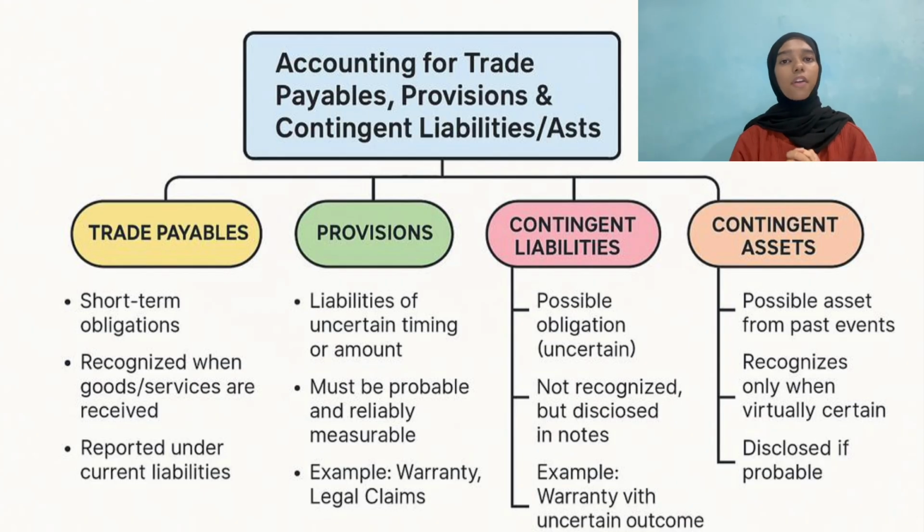Last but not least, we have contingent assets. Contingent assets are possible assets from past events. They are recognized only when virtually certain, and lastly, they are disclosed if probable.